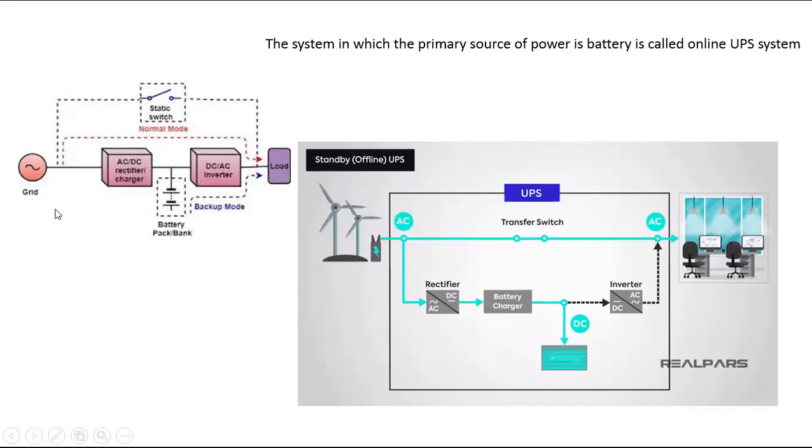So first, whenever the supply is on, what is going to happen? The rectifier converts AC current to DC current. Here we have written AC to DC, and the battery is going to charge. Now if the power supply is off, the bulb requires AC, so what is going to happen? The inverter is the circuit which converts DC current to AC current, and the AC current is transferred to the load. So what is the online UPS system? It says that power is transferred continuously even when the input supply is off.